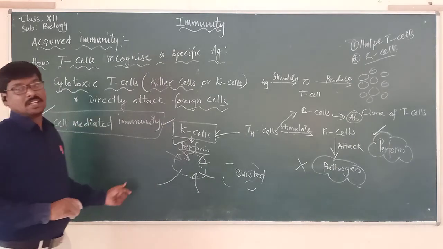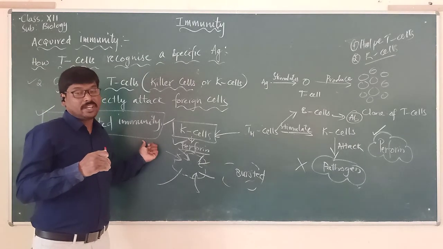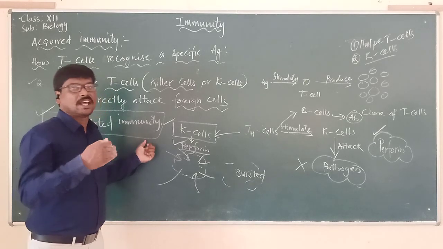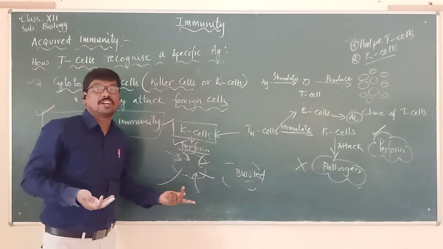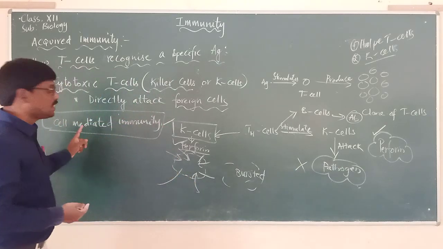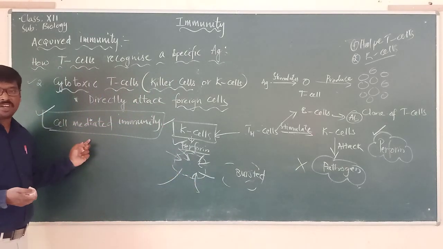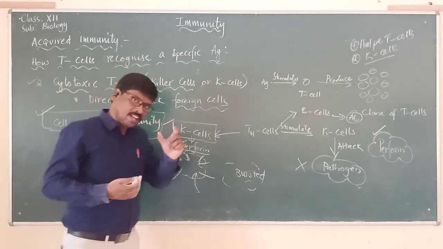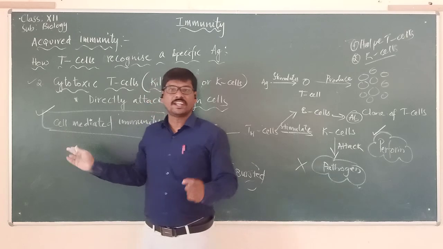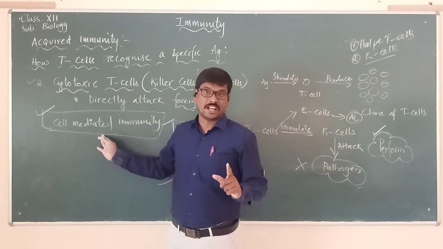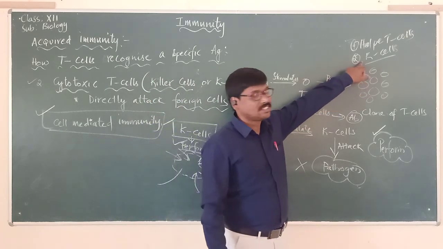Name the cells present in the acquired immunity which are involved in cell mediated immunity: killer cells. You should remember killer cells as involved in cell mediated immunity. It means the killer cells, the complete cell, is involved in attacking the foreign cell. That's the meaning there, and that's why we call it cell mediated immunity.